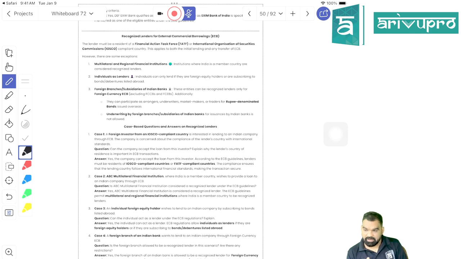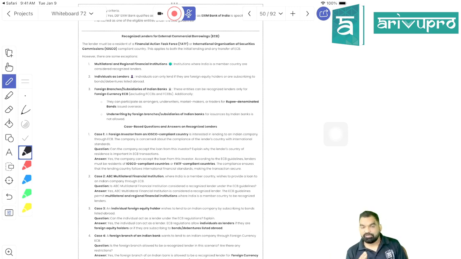Recognized lender, right? Then after recognized lender, students, we have done with eligible borrowers. An eligible borrower is nothing more than a borrower who is permitted by the Reserve Bank of India to borrow ECB from overseas, right? Eligible borrowers are classified into two parts: those who can borrow in foreign exchange, and second, those who can borrow in Indian currency.